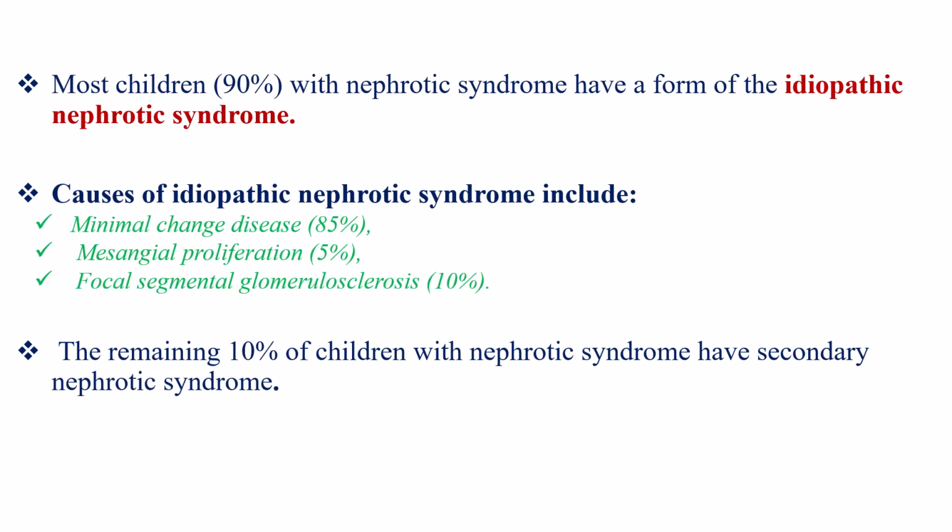Most children with nephrotic syndrome have a form of idiopathic nephrotic syndrome or primary nephrotic syndrome. The main causes of idiopathic nephrotic syndrome are minimal change disease, mesangial proliferation, and focal segmental glomerulosclerosis. The remaining few percent of children with nephrotic syndrome have secondary nephrotic syndrome related to systemic or glomerular disease such as membranous nephropathy or membranoproliferative glomerulonephritis.